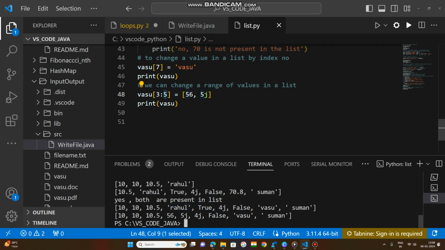Okay, now let us try to understand one more condition.